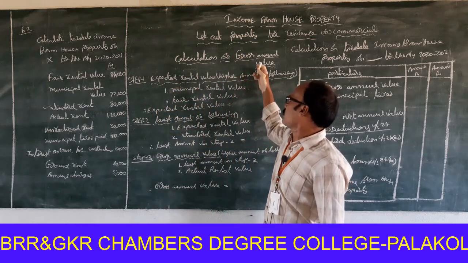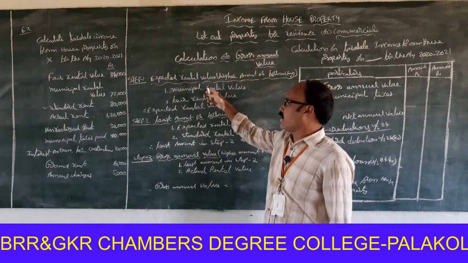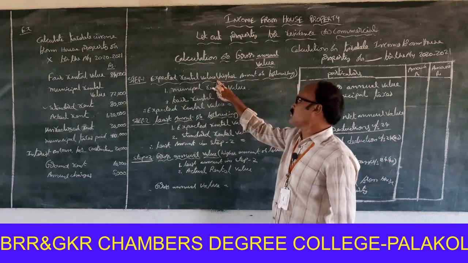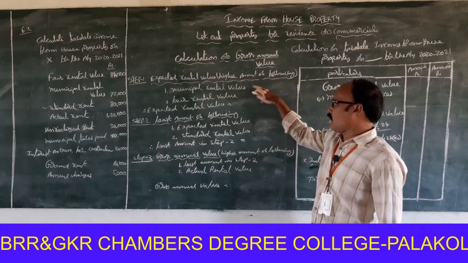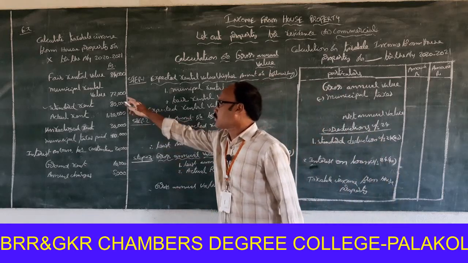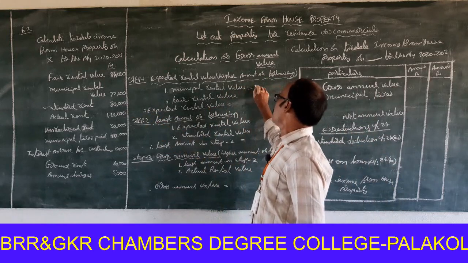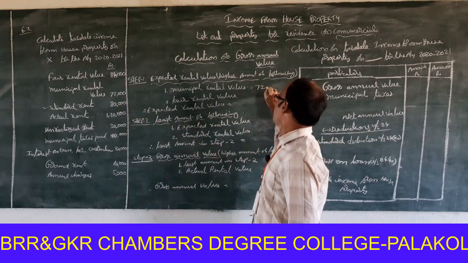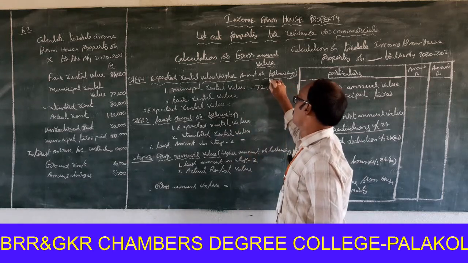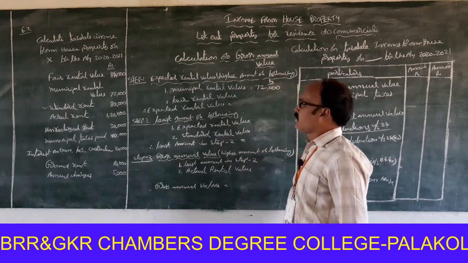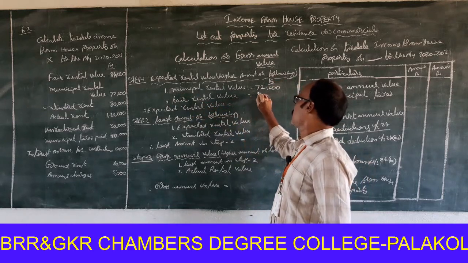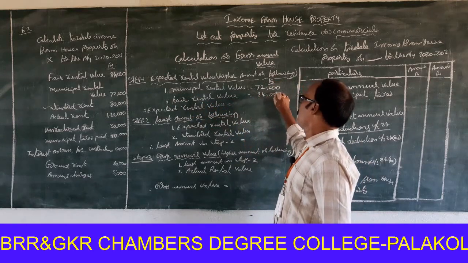For calculation of gross annual value, step 1, expected rental value. The higher amount of the following is to be treated as expected rental value. First, municipal rental value, how much? 72,000 rupees. Next, fair rental value, how much? 84,000. Look at the first point in the problem.